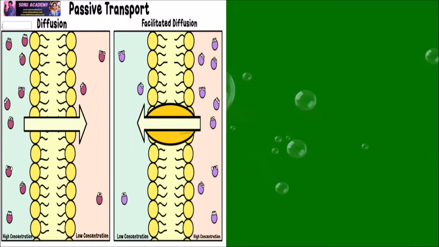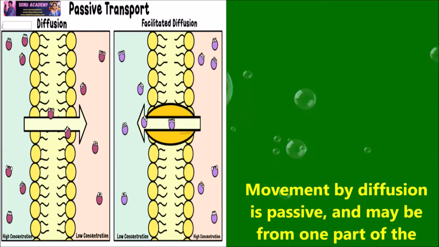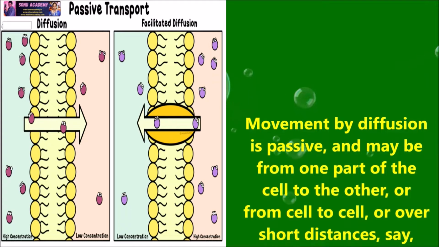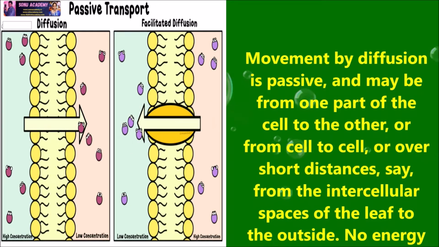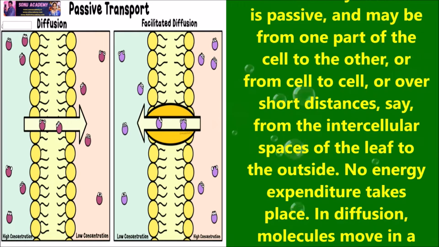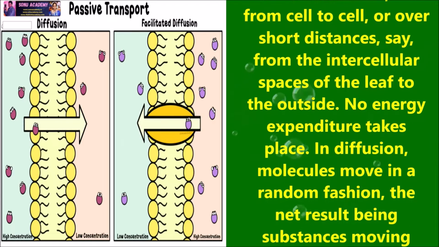Children, now let us discuss about means of transport. Children, now let us study what is diffusion first. Movement by diffusion is passive and may be from one part of the cell to the other, or from cell to cell, or over short distance, say from the intercellular spaces of the leaf to the outside. No energy expenditure takes place.